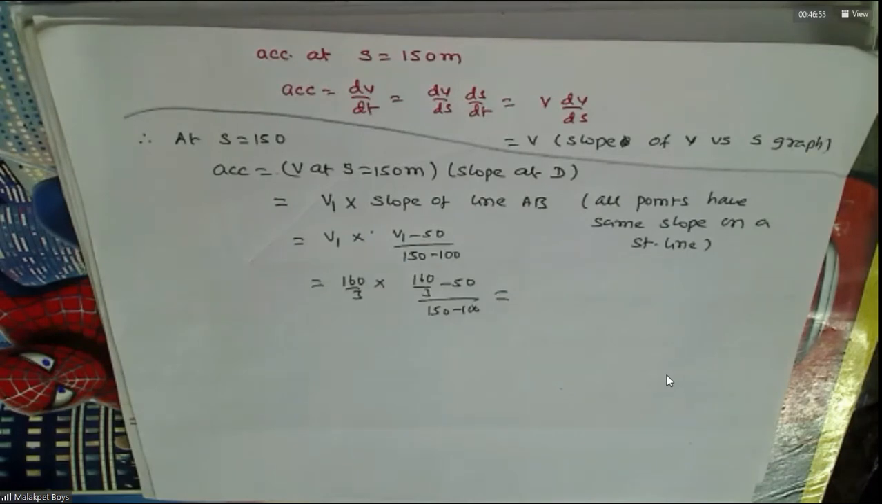Thirty-two by nine, sir. 32 by 9. One second, I'll check. Yes, 32 by 9.